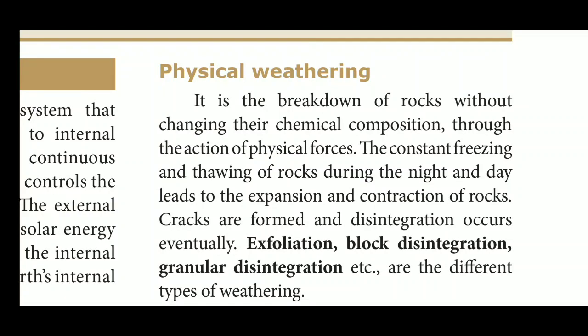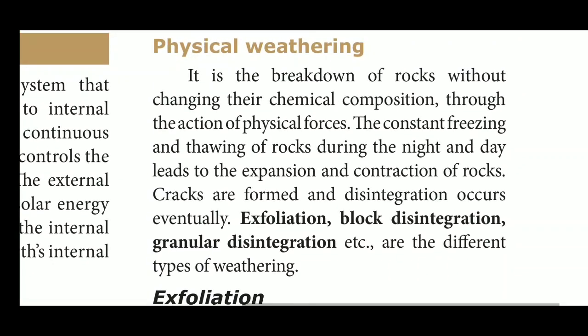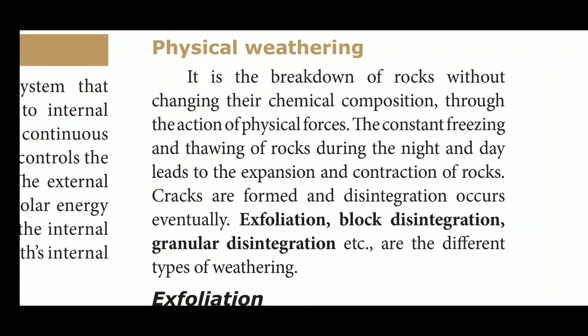In physical weathering, the rocks and earth materials break down without changing their chemical composition through the action of physical forces. Due to these physical forces, the rocks or earth materials break down, and it does not change their chemical composition. This is called physical weathering.